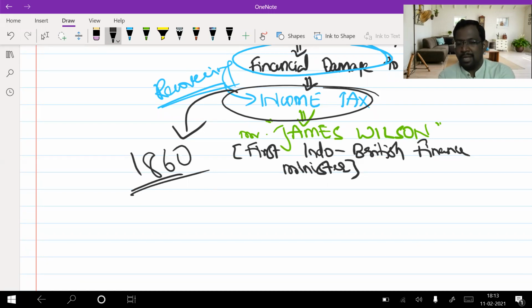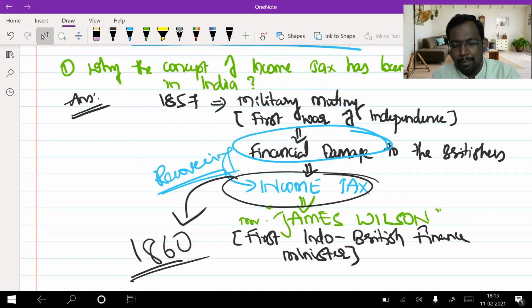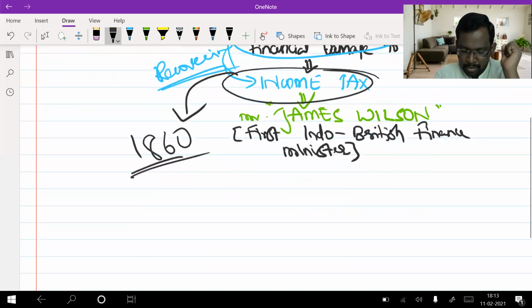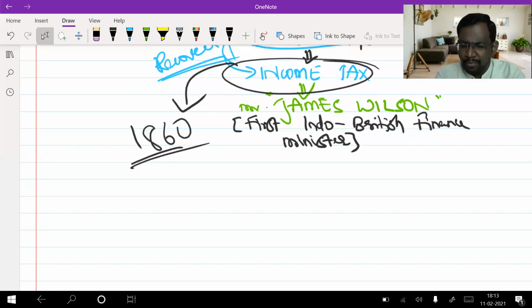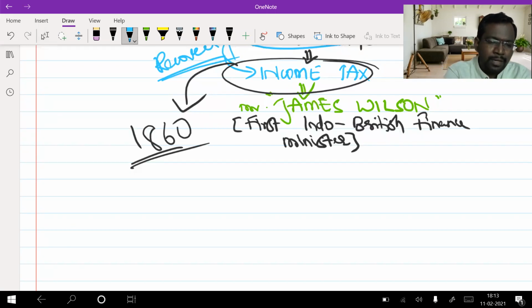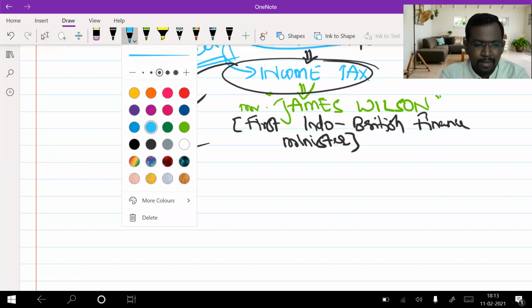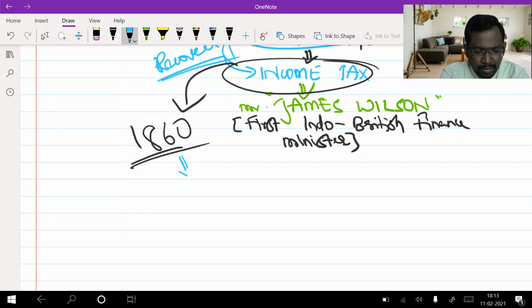They started levying income tax on us from the year 1860, and the reason for it is the military mutiny. The 1857 movement is the main reason behind it. Okay, ma'am. After that, the income tax act they introduced underwent many changes. We have seen the changes in the year 1918.